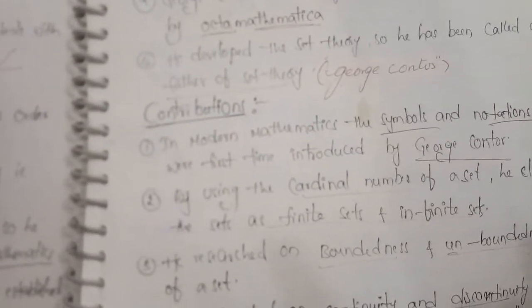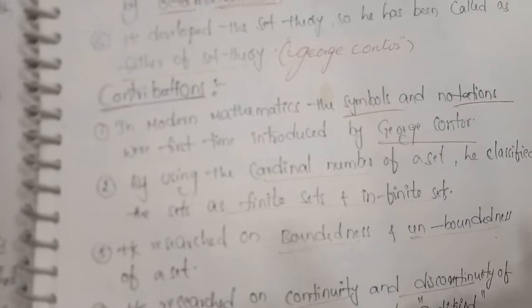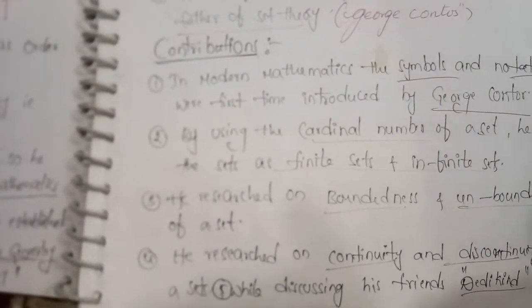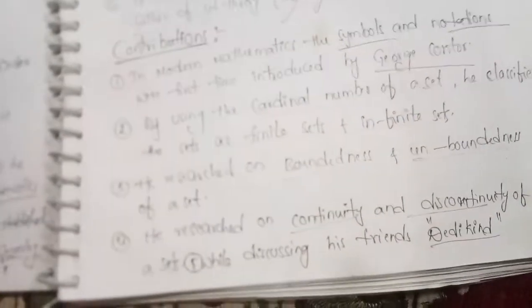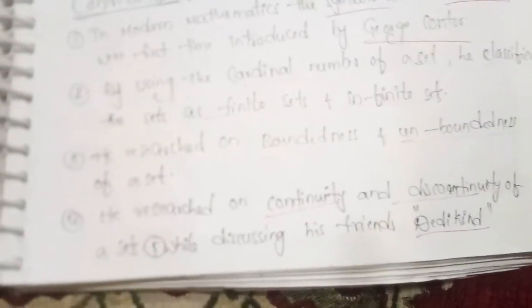Contributions: in modern mathematics, the symbols and notations were first introduced by George Cantor. By using the cardinal numbers of a set, he classified sets as finite sets and infinite sets. He researched the boundedness and unboundedness of a set. He researched the continuity and discontinuity of a set while discussing with his friend Dedekind.